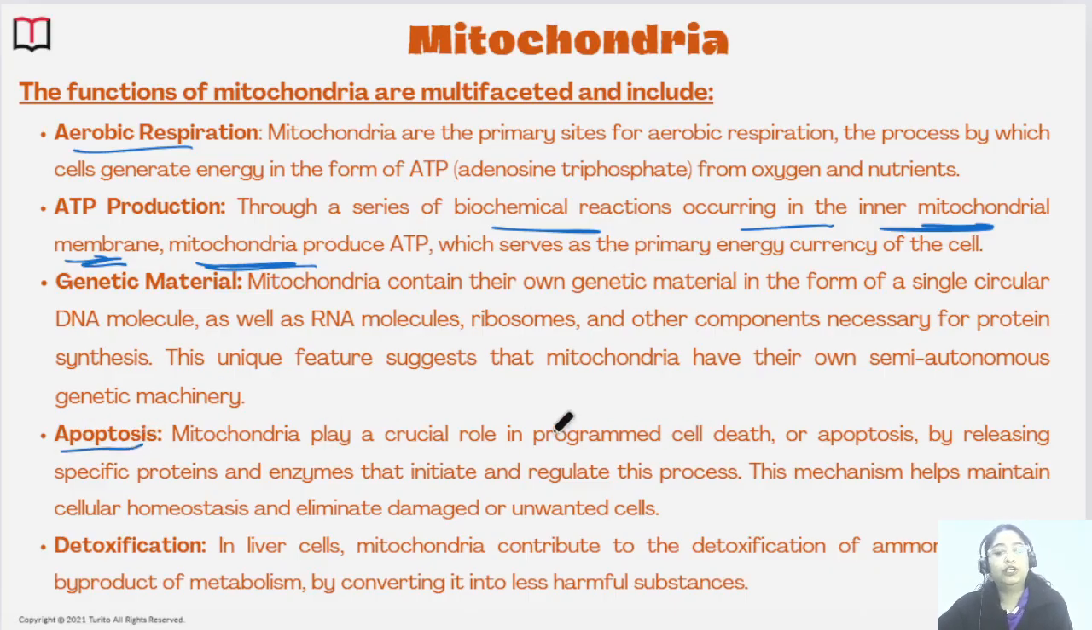Apoptosis: mitochondria play a very crucial role in programmed cell death also, by releasing some specific proteins and enzymes. They also help in the detoxification of ammonia, which is a toxic byproduct of metabolism, converting it into less harmful substances. So these are the main functions of mitochondria. I'm just now going to show you a video. Please do watch this video for better clarification.